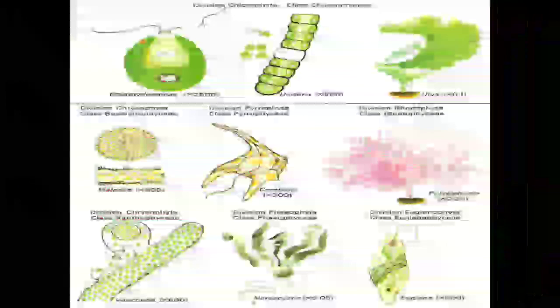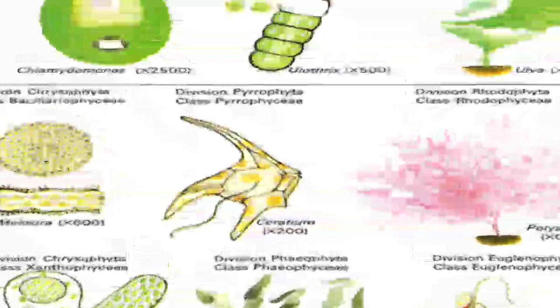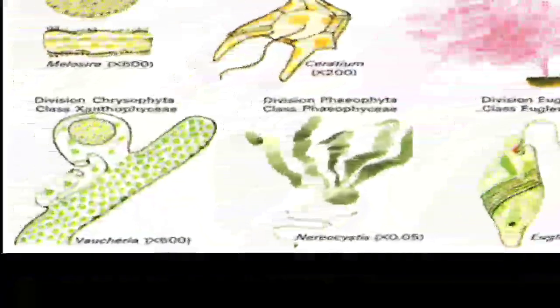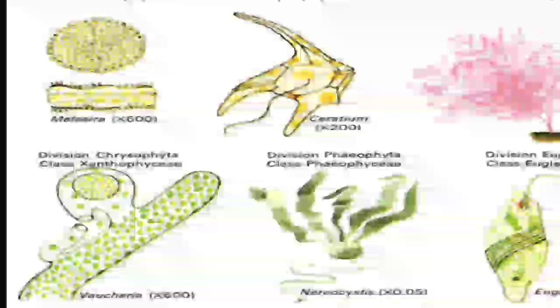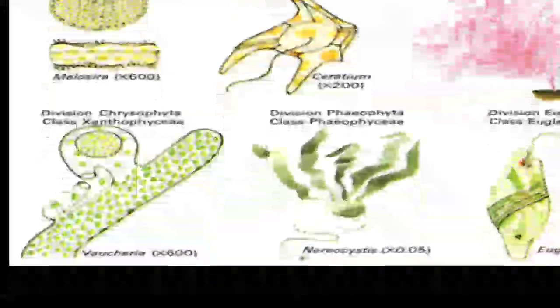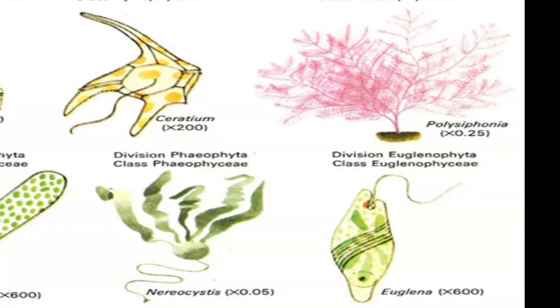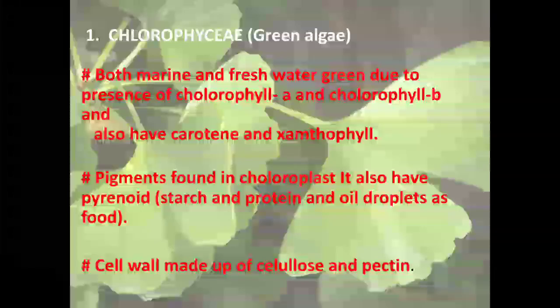In this diagram, you can see many types of algae. One alga is Chlamydomonas, a unicellular alga. Ulothrix is here. Oedogonium is also here. This one is known as Vaucheria. And sometimes Euglena is also there. It is now classified under Protista, but a few years back, due to the presence of chlorophyll, it also came under this group, but now it is under Protista.